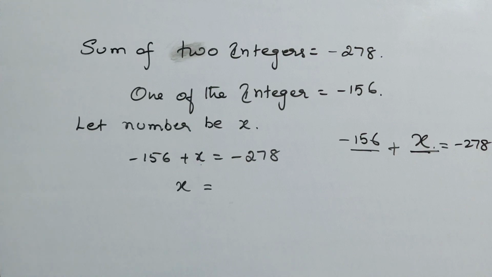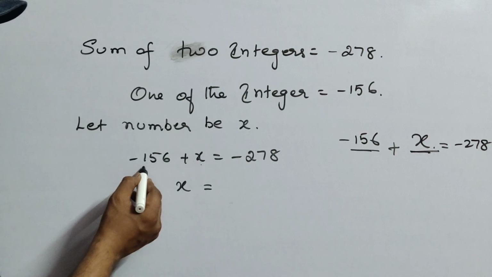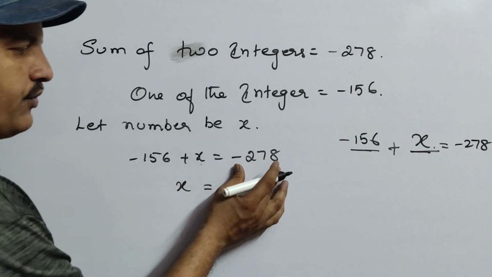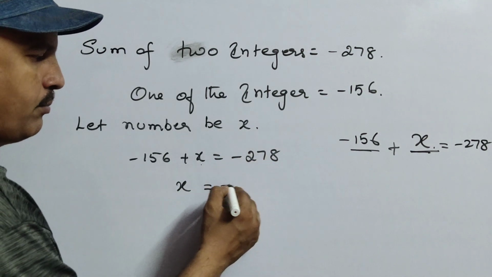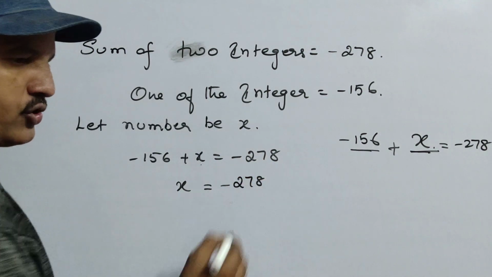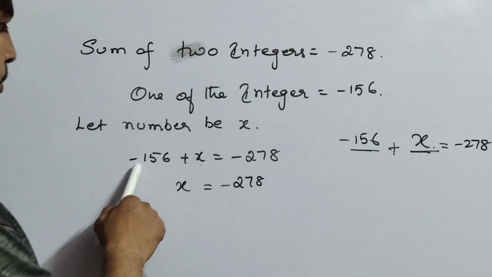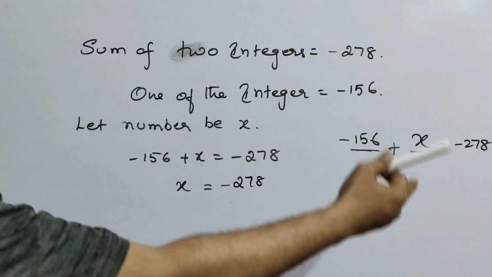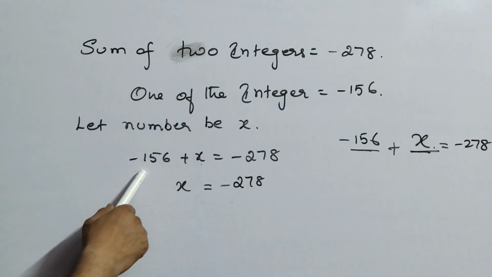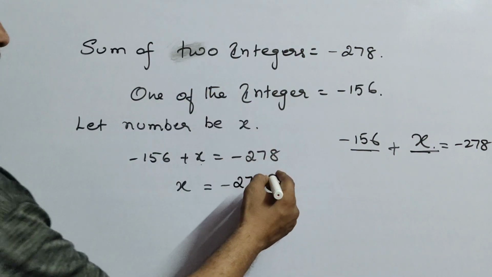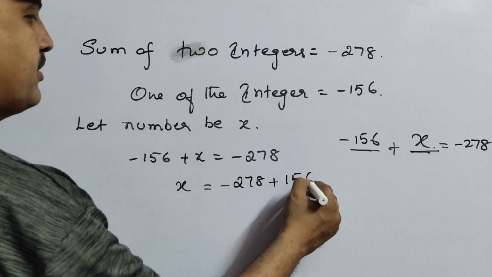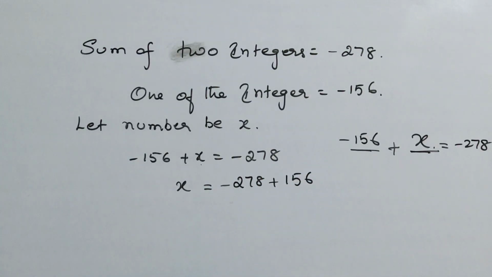So that's what is called transposition. Now here, minus 156. First, what is there on the right side? Minus 278. First write that one. So minus 278, write that. Now minus 156 will move to the right side, meaning it's changing its position, so minus 156 will become plus 156.